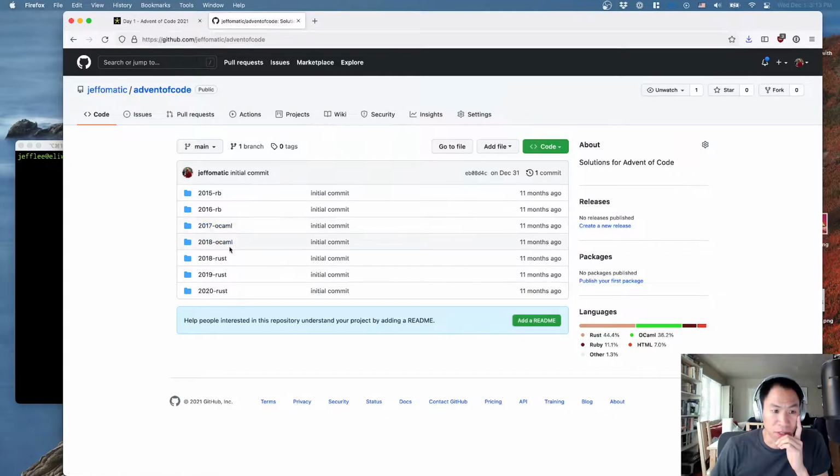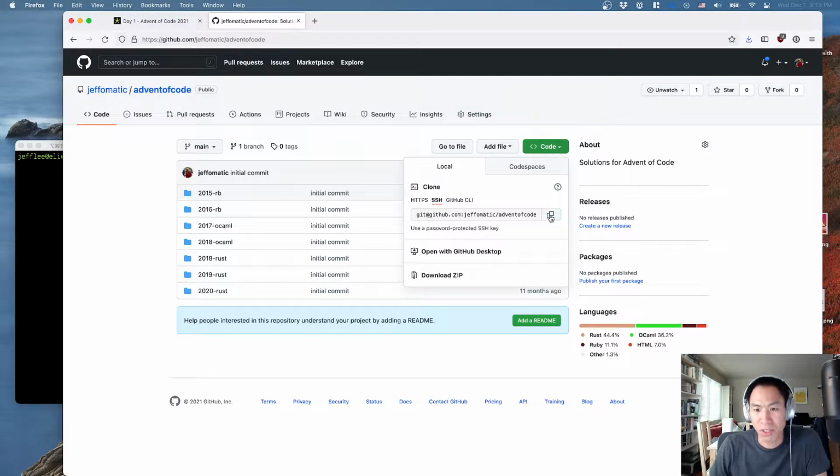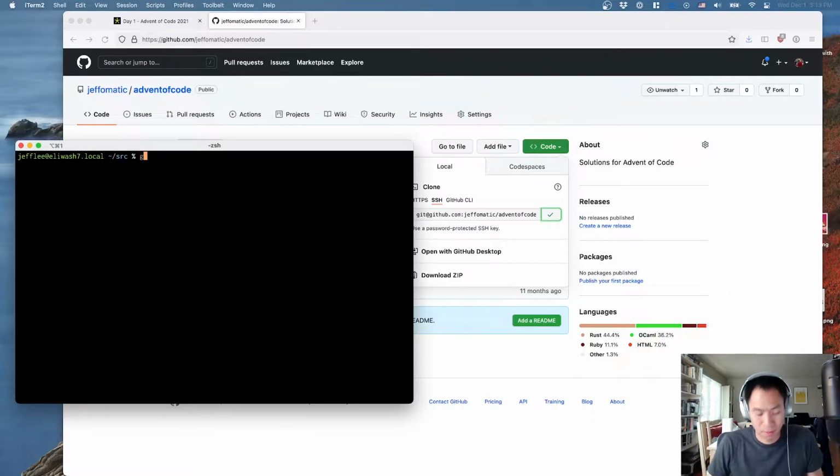And I even did 1 year, 2018, in a couple of different languages, or at least I started to do it in a couple different languages. I was kind of into learning OCaml at the time. But yeah, for the last 3 years, I've been doing Rust. I haven't gotten any better at Rust, but whatever. This is my opportunity to work with it again. So let me just go ahead and check out the repository, and we'll go from there.